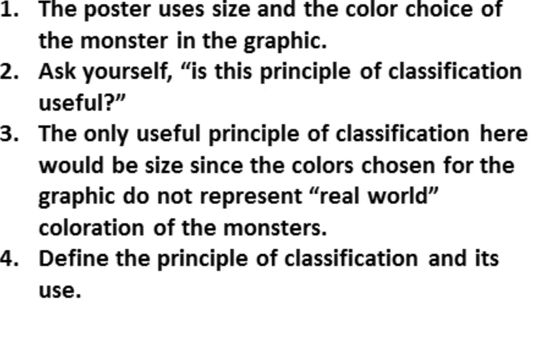The only one that's useful in the first place here is size, because the rest of this information doesn't have a correspondence in the real world. These colors don't really apply to these monsters in the films in which they exist. Those are created to make the visual. So we know size is going to be the primary classification, principal classification that we use for this.